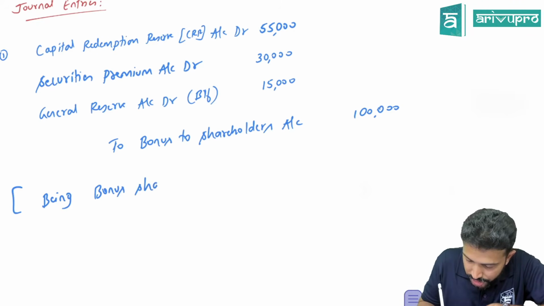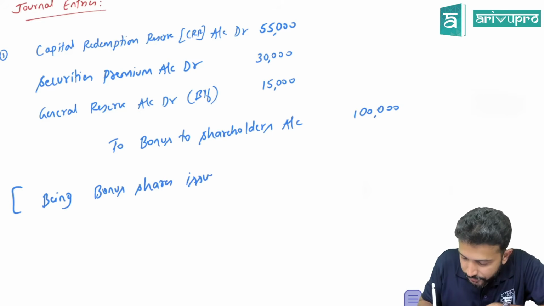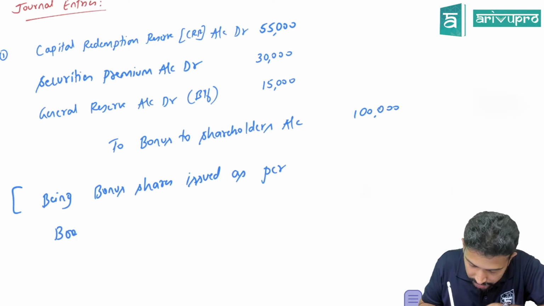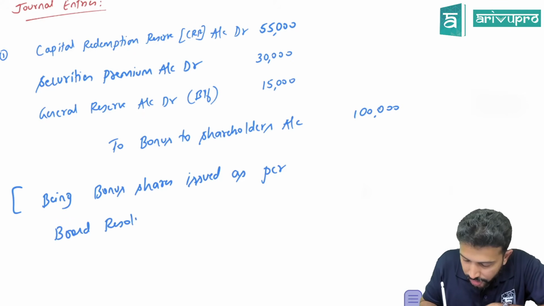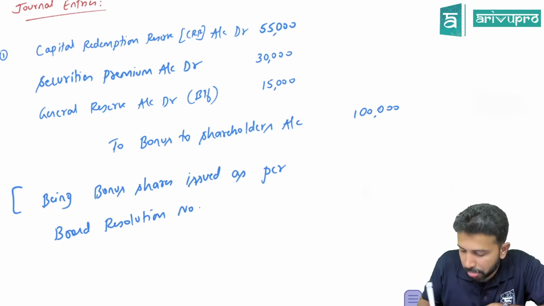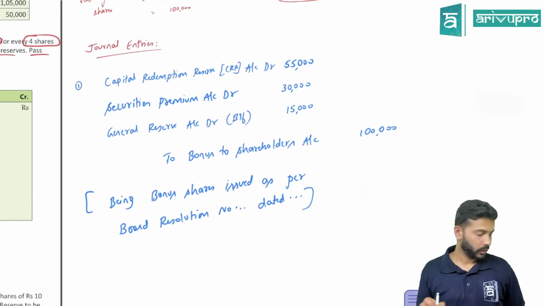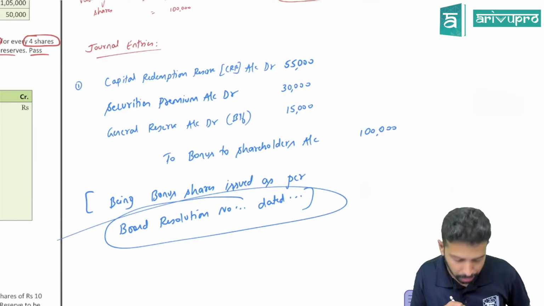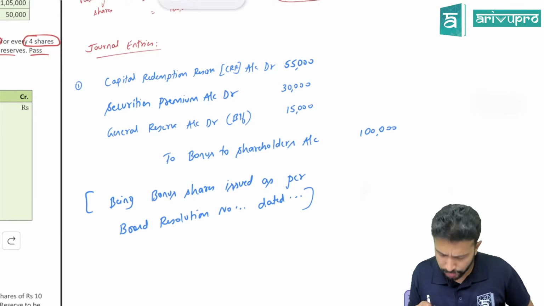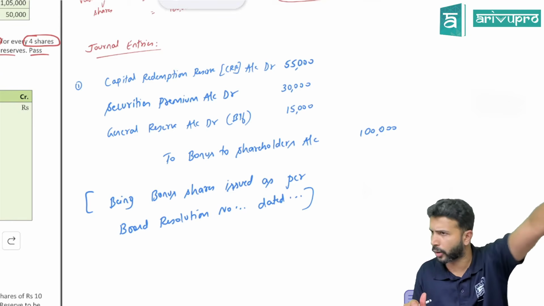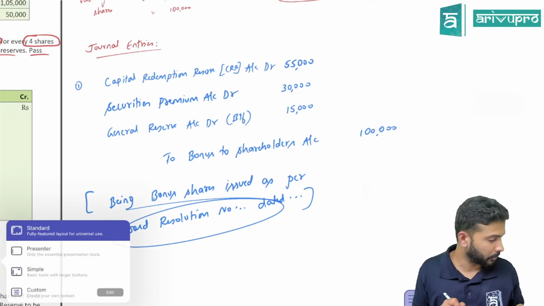Being bonus shares issued as per board resolution number ... dated ... Being bonus, you can write the narration in your own words. I'm just writing, and some keywords are there which I want you to be aware of. This part is important: as per board resolution number ... dated ... Even if you don't want to write the number, it is fine. You can simply write board resolution dated ..., also okay. But this part should come in your narration.